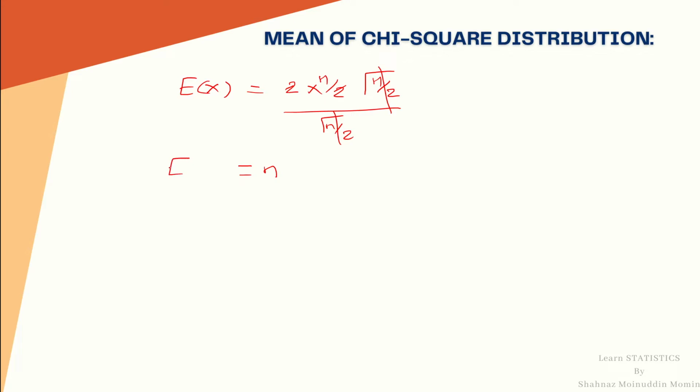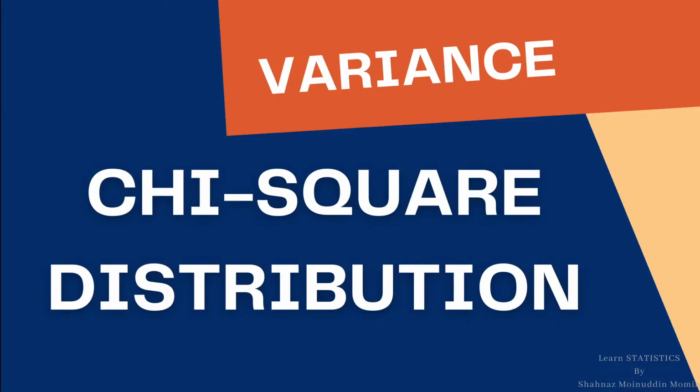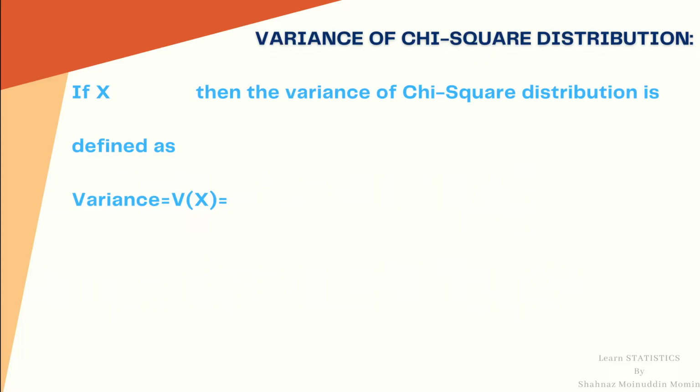Hence expectation of x is equal to n. This is the mean of chi-square distribution with n degrees of freedom. Hence mean of chi-square with n degrees of freedom is equal to its degrees of freedom itself. Now we shall discuss the next point, variance of chi-square distribution.